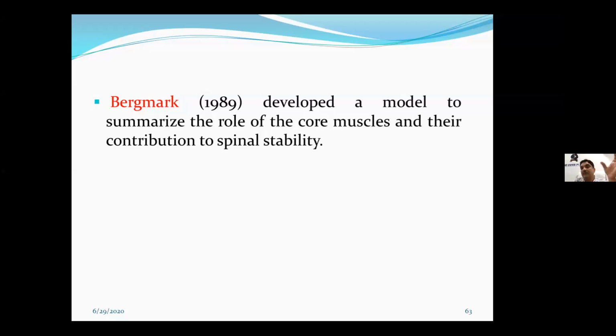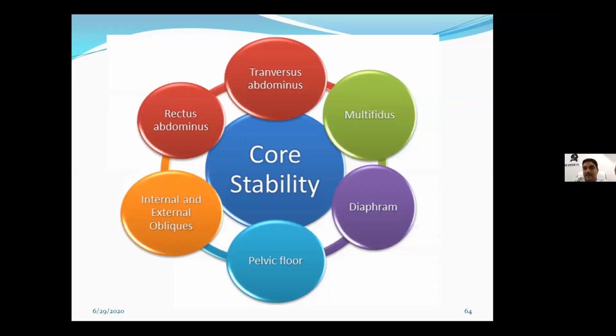On the basis of this system, Bergmark has also proposed a model of stabilization and the contribution of each component. He divided the stability into two components, global muscles and local muscles. So if you see it as a whole, this is your core stability, which is provided by transverse abdominis, rectus abdominis, external and internal obliques, pelvic floor, multifidus and diaphragm. We have already seen the anatomy of those.